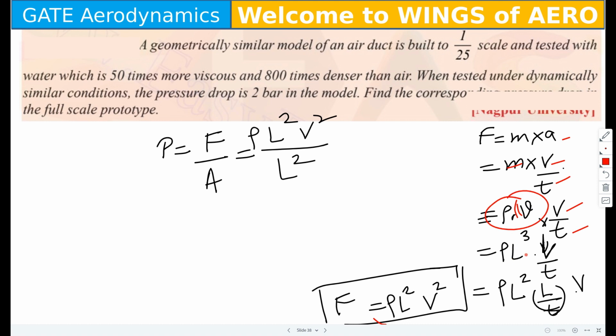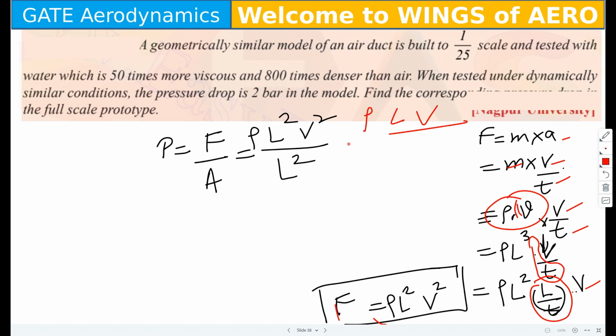Now volume can I write L cube, can I write into VT. Now what I am doing, one L I am taking, multiplying with the time, because here nothing we have in terms of time. We have only the L, we have only the rho, and we have only the velocity. So we have to ignore the other terms. To ignore the other terms, I am using the L and T, into V outside. So L by T, that is distance by time, again the velocity I can write. Then from there I can write the force equals rho L square V square.